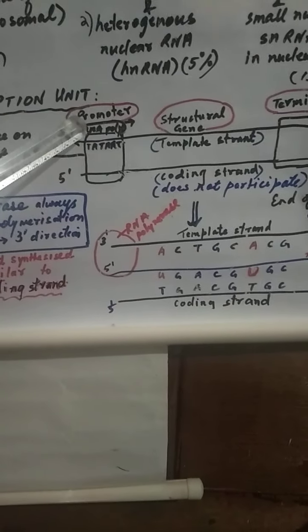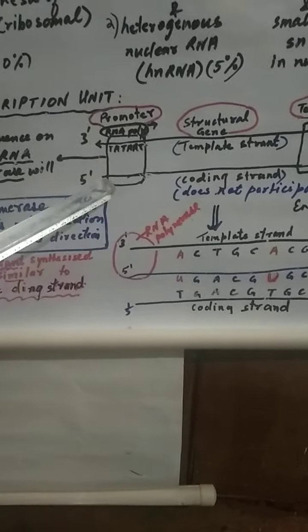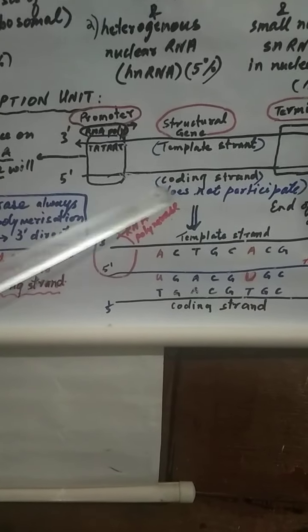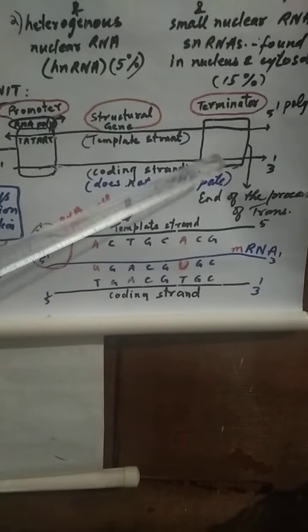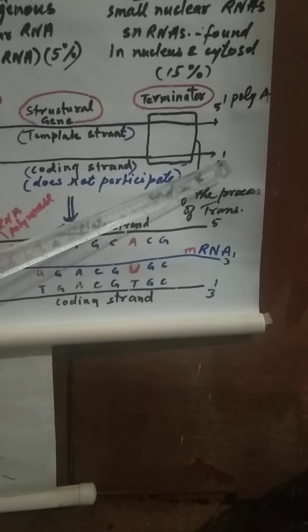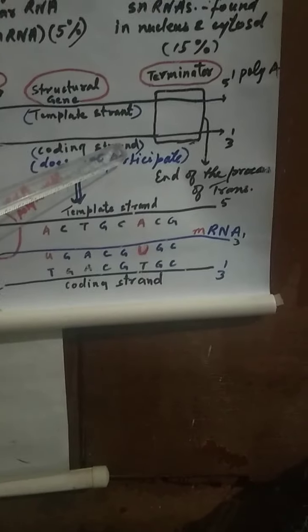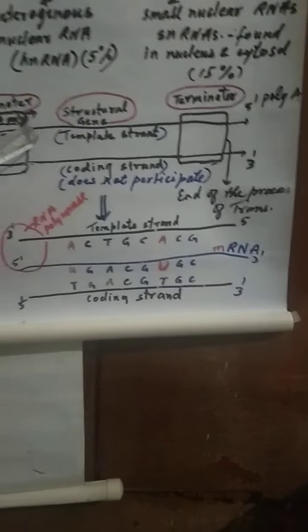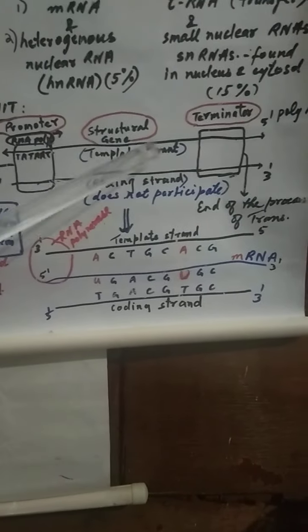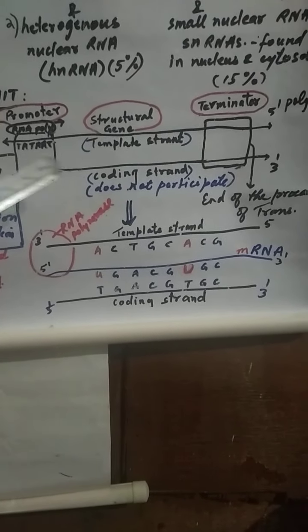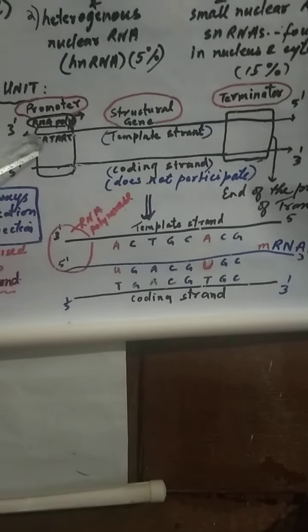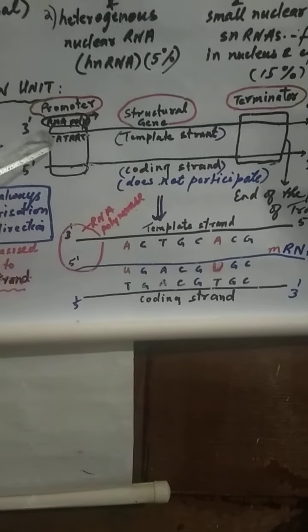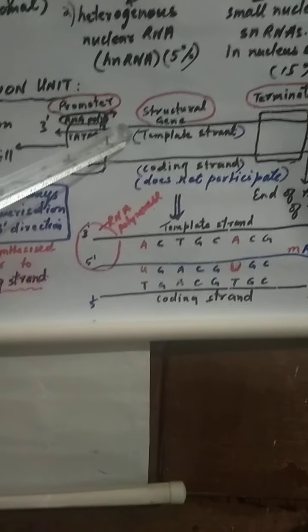The promoter region is always present at the 5' end of the coding strand, and the terminator region is always present at the 3' end of the coding strand, and between them the part is called the structural gene. Now we know that the template strand will only code the RNA, or synthesis of RNA will be on the template strand.